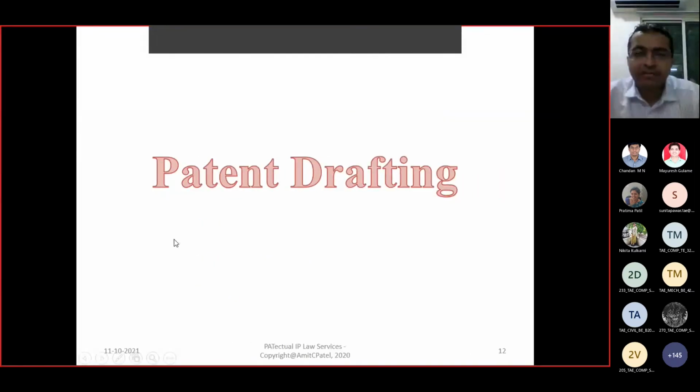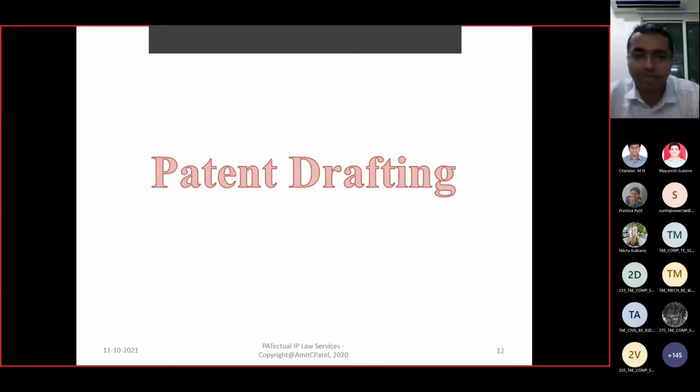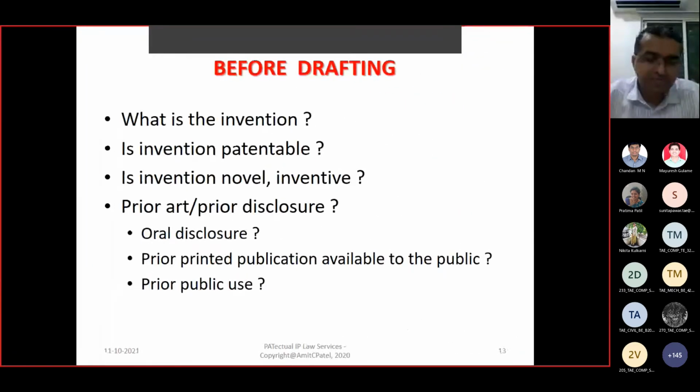Next is patent drafting. How to file, right? How to prepare the patent document. Before drafting, you should be clear with certain questions, right? What is the invention? Do not just propose that this entire product is my innovation or invention, right?